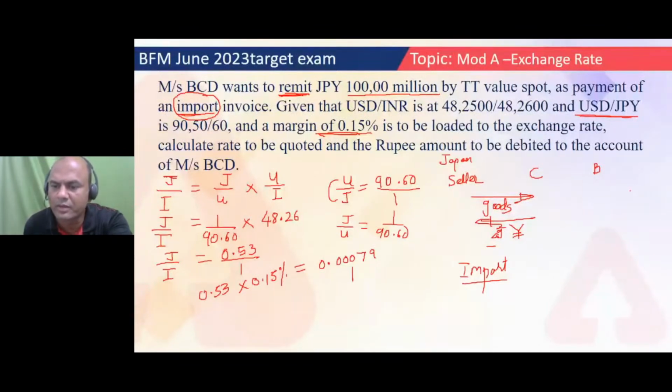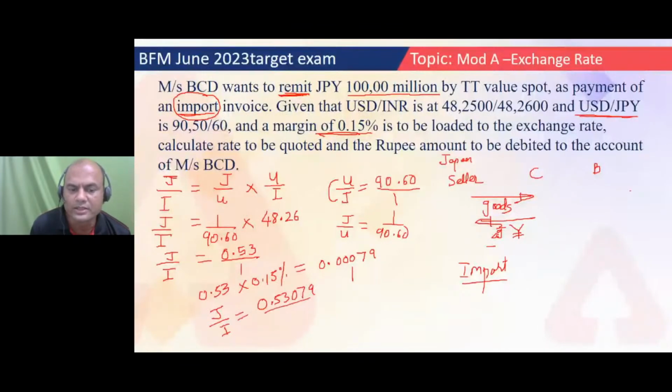We know we have to add margin. Yeah, correct. So this is my 0.000799. Are you getting the same answer, everyone? 0.53 upon 100 into 0.15, so you'll be getting this as 0.00079. So what do we do with this margin? We'll have to add the margin. So my final rate becomes 0.53 plus this, so 0.53079. This is my final rate of JPY to INR.